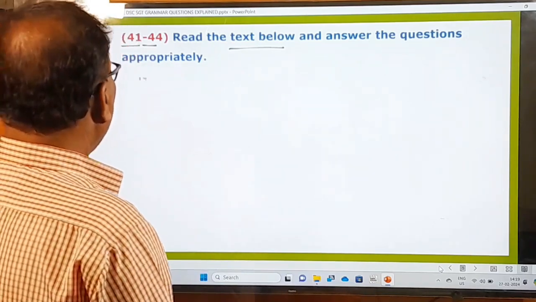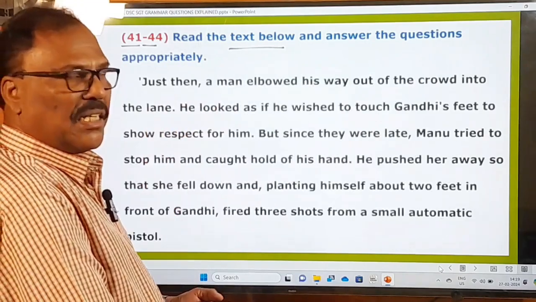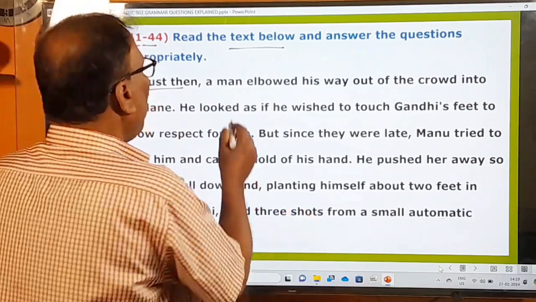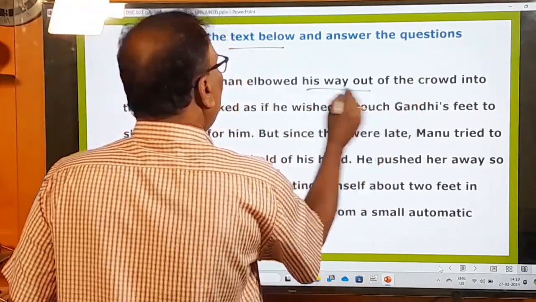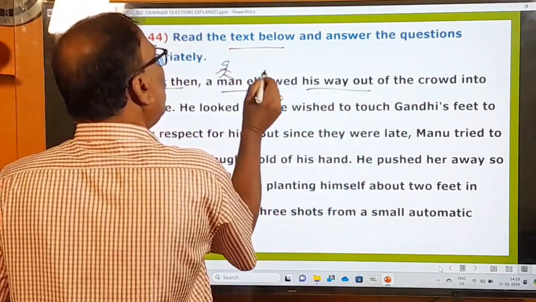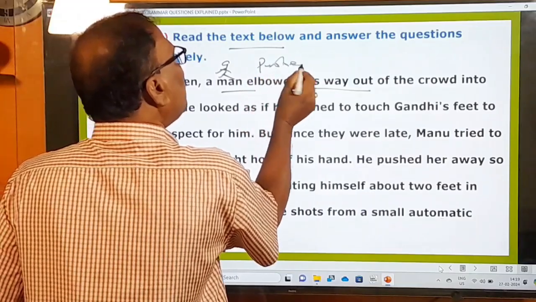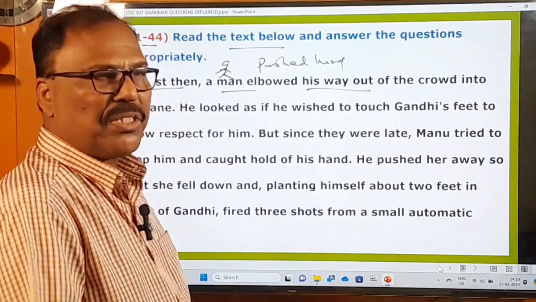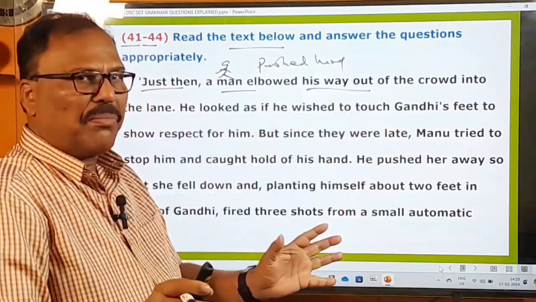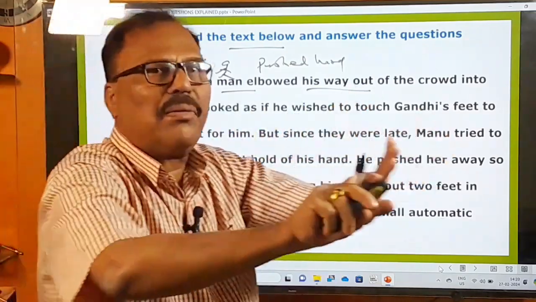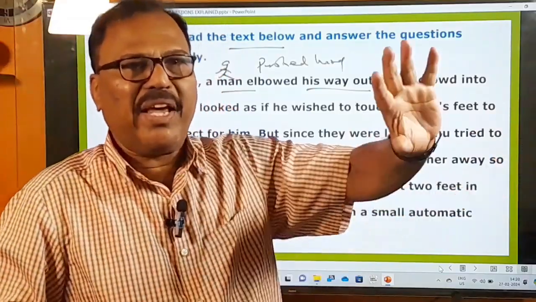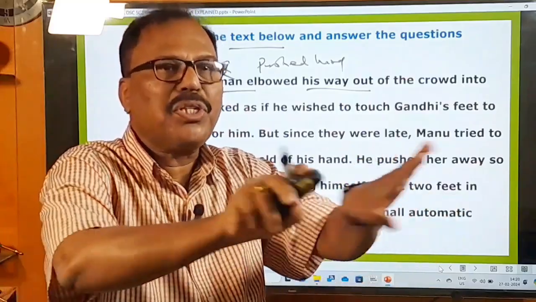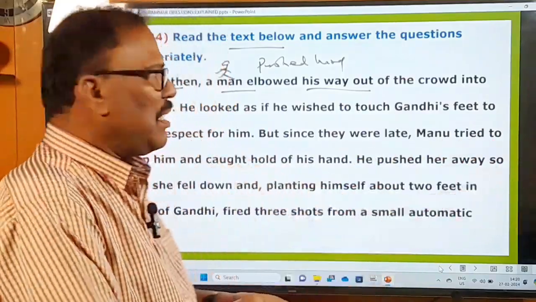What is that little passage? See, this is that little passage. Just then means in the meanwhile. A man elbowed his way out of the crowd. That means a man, what did he do? Elbowed. Elbowed means pushed hard. He pushed hard his way out of the crowd. That means there was a big crowd. From that crowd, he pushed all the people and he made his way out of that crowd, pushing all the people very hard. That is the meaning of this.